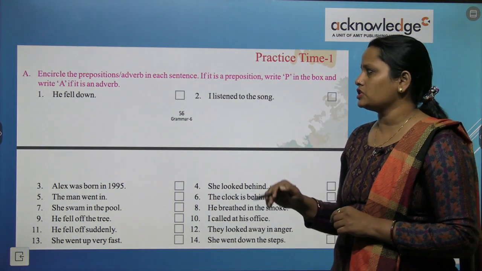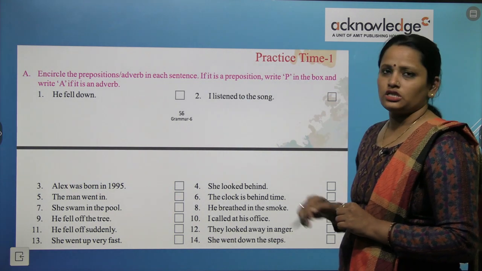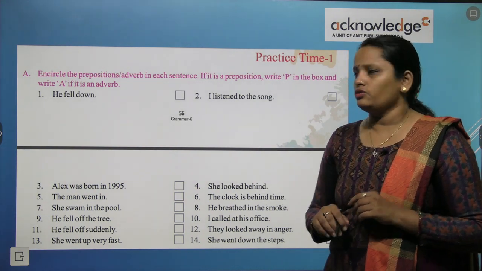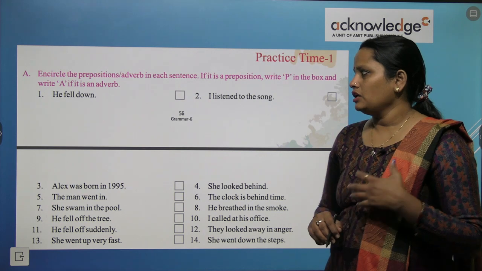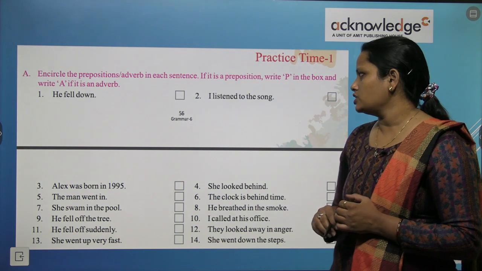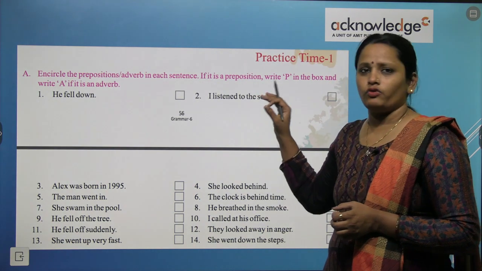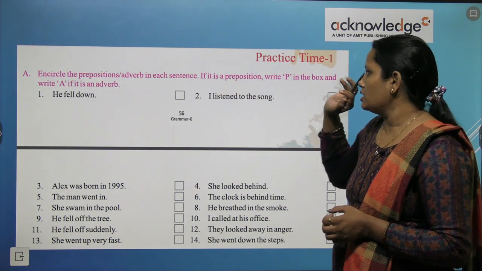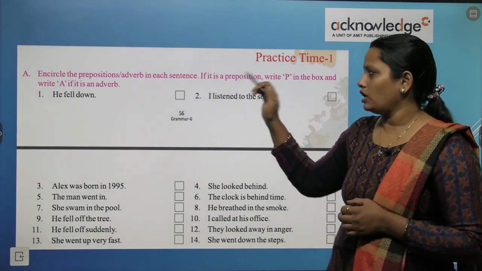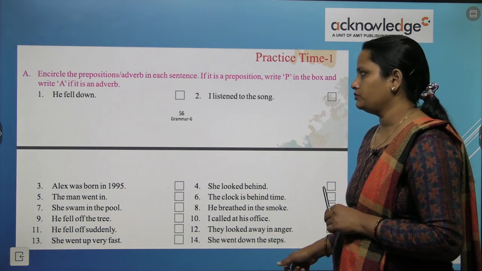Now encircle the preposition or adverb in the sentences, and if it is a preposition, write P, and if it is an adverb, write A. So, he fell down. So यहाँ पे down is the preposition that is being used. And, I listen to the song. So here to is the preposition that is being used. अब आपको find out करना है कि ये कौन सा preposition है. Is it preposition or is it adverb? So you have to find it out and write it here in the box. And children, rest of the questions you have to do on your own.